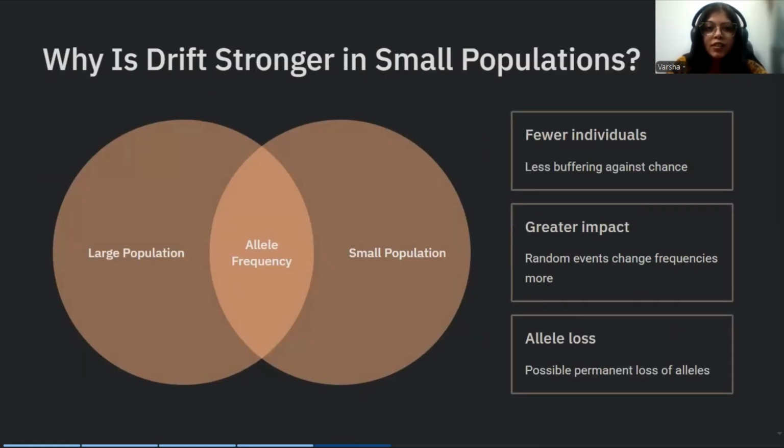So why does it affect small populations? In a small population, the number of alleles is already very limited. If just a few individuals fail to reproduce, an allele may disappear permanently. This is why drift is strongest in small populations.